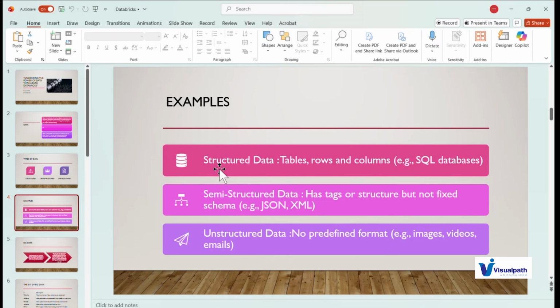Similarly, you can think of CSV files, comma separated values. Those files are also structured data. Semi-structured data would be JSON, XML, the dictionaries. And unstructured data will be the images, the videos, and the audios. Those come in the unstructured category.